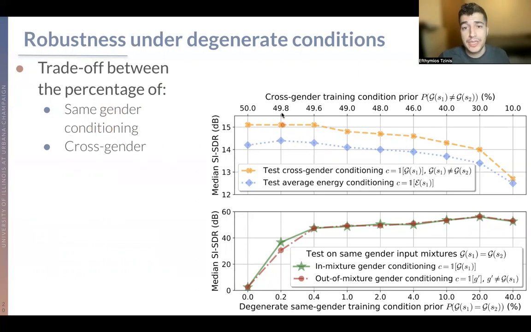So what we do is that we test for the cross-gender conditioning, which is here in orange, and the energy conditioning as well. And we see that it drops as we increase the sampling prior of sampling a degenerate case. Whereas on the bottom here, we see the opposite, that effectively we become better and better at reconstructing the mixture